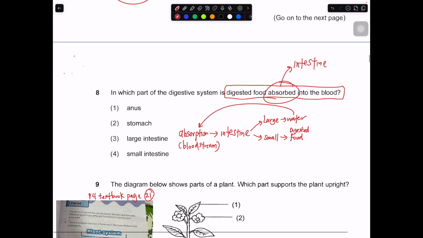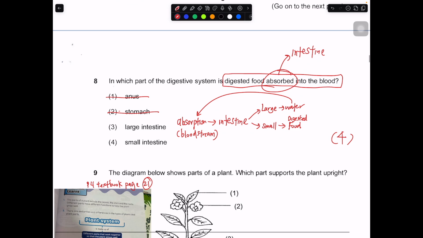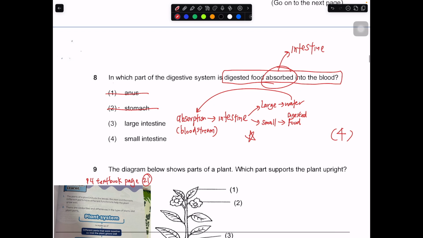Okay, so in this case, the answer is pretty obvious. Number 4 is the answer. So 1 and 2 cannot be the answer. Most of the time you are confused between 3 and 4. Okay, large, absorb water, small, absorb food. So for this part, you just have to revise this over here if you got it wrong. Okay, that's for number 8, which is 4.